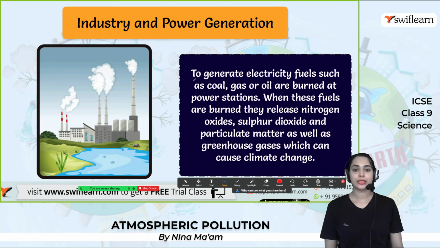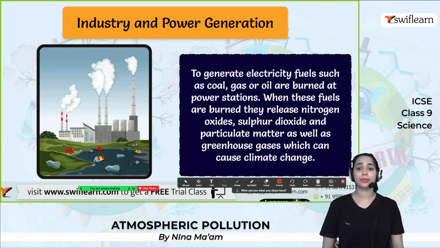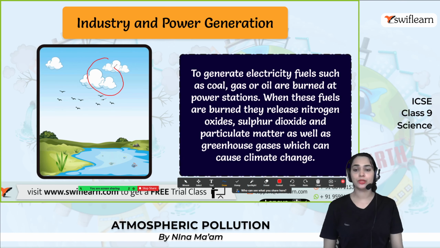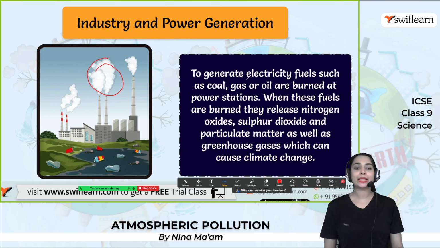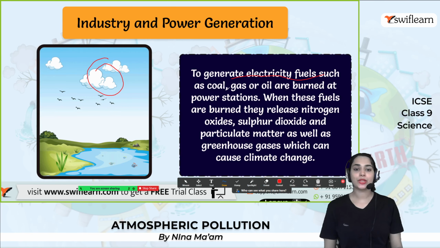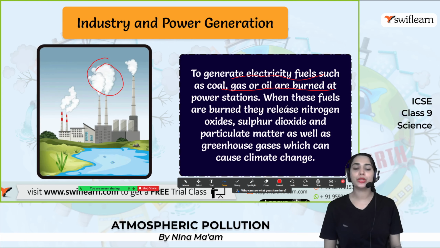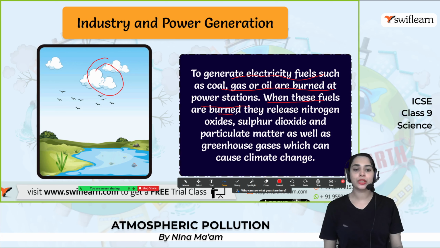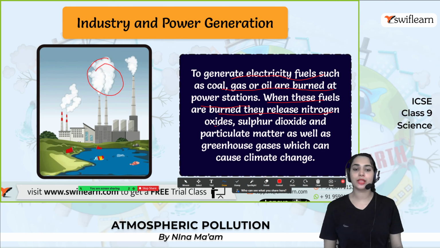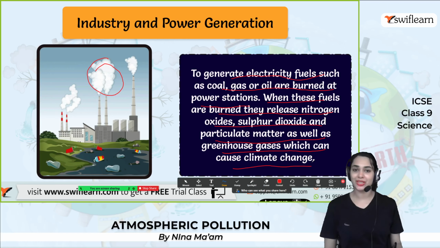This one is entirely different from the previous ones because you can see that the chimney is so tall and is producing a lot of gases. To generate electricity, fuels such as coal, gas or oil are burned at power stations. When these fuels are burned, they release nitrogen oxides, sulfur dioxide and particulate matter, as well as greenhouse gases which can cause climate change.